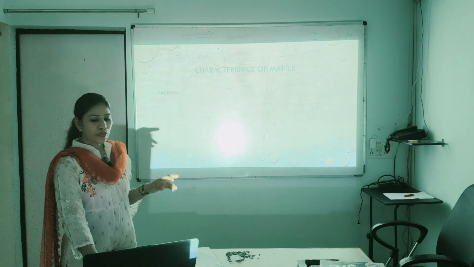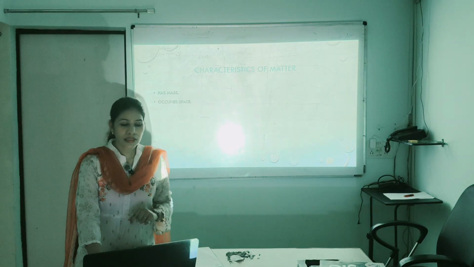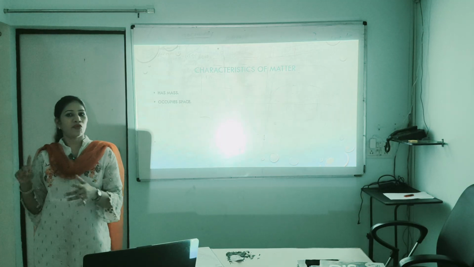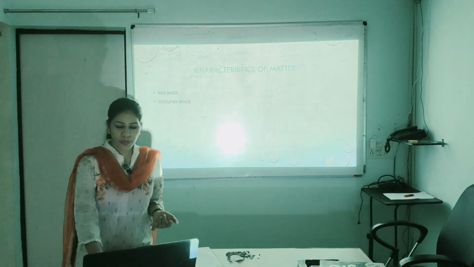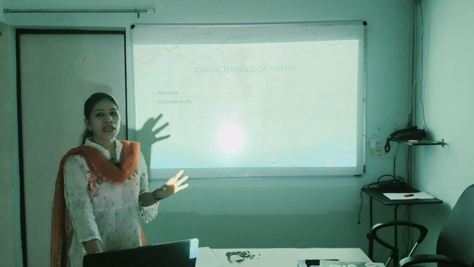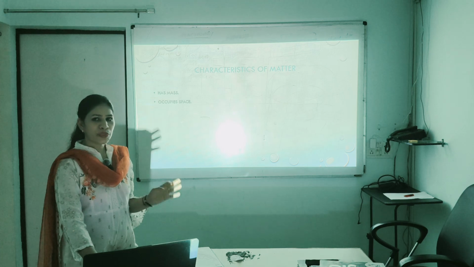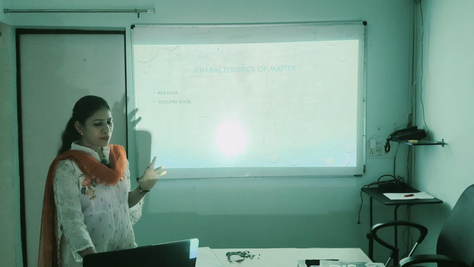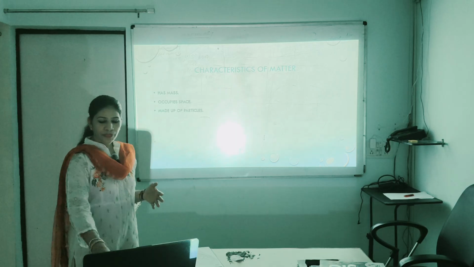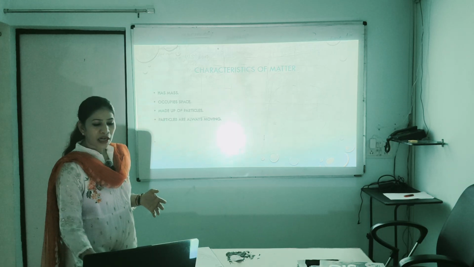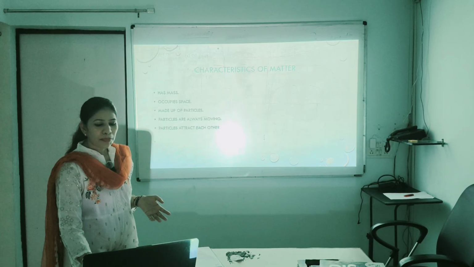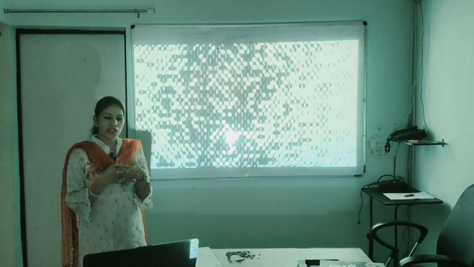Next, characteristics of matter. We already discussed in the class 9 chapter what is matter. Matter has mass, and matter is anything which occupies some space in the universe. Matter is made up of particles, the particles are always moving, and the particles attract each other.